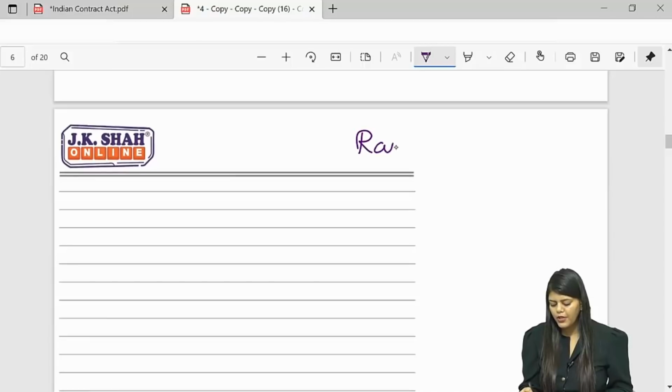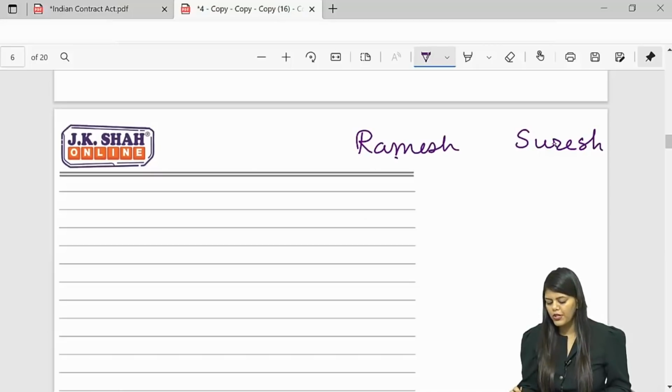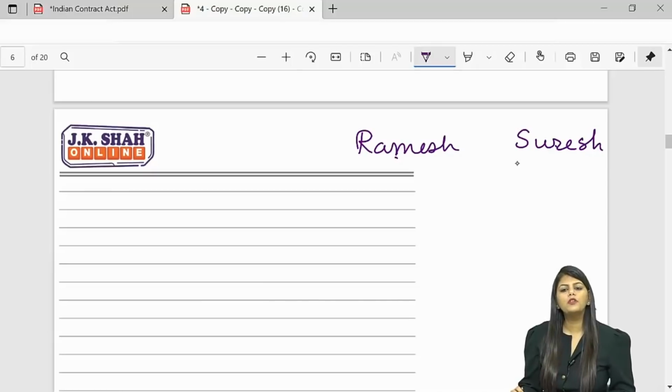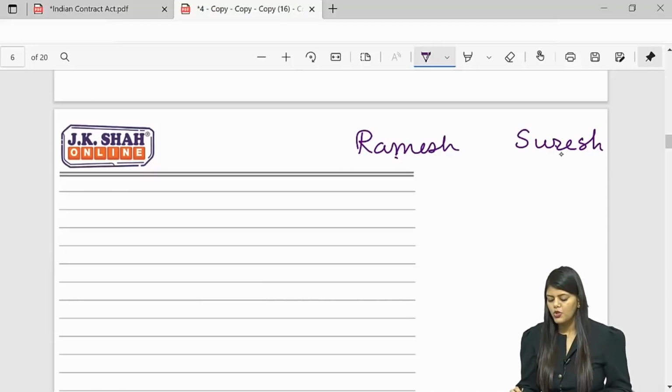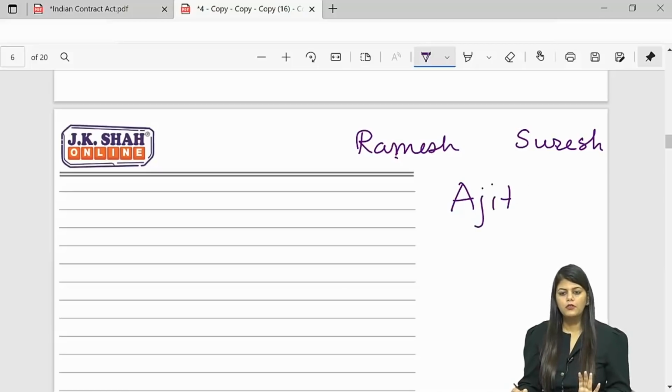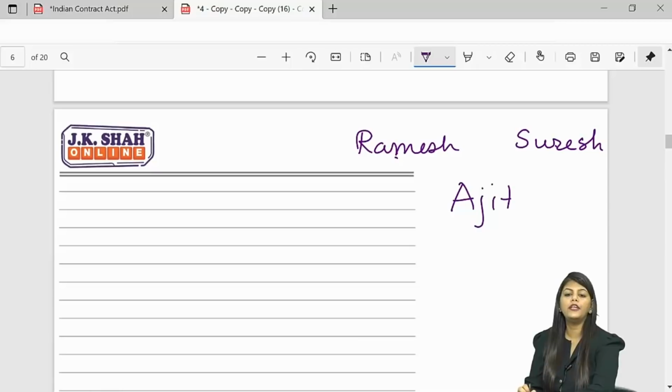So there was one Ramesh and there was one Suresh, and Ramesh told Suresh that, look, I am in need of a cashier. You have a good person, I can appoint him. So Suresh says, there is one Ajit. He's a good person. He's a very honest person. I can guarantee you. Ramesh says, but I don't know him.